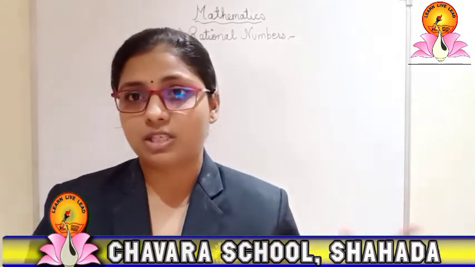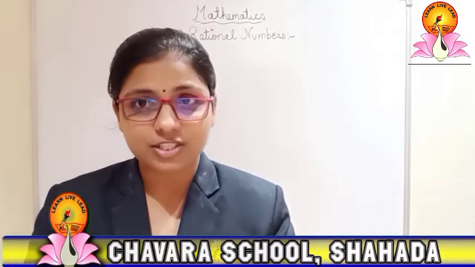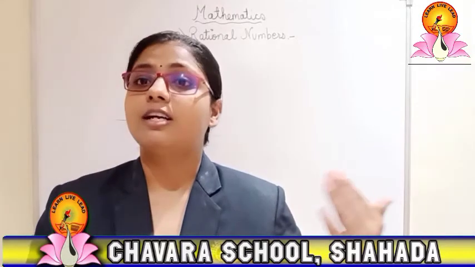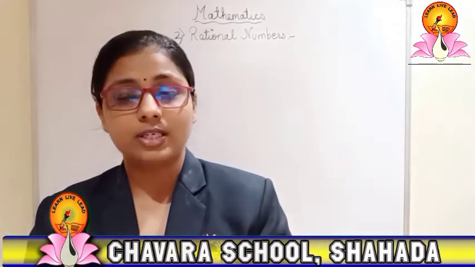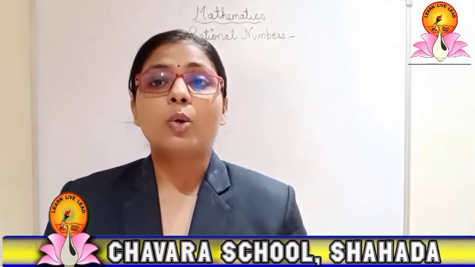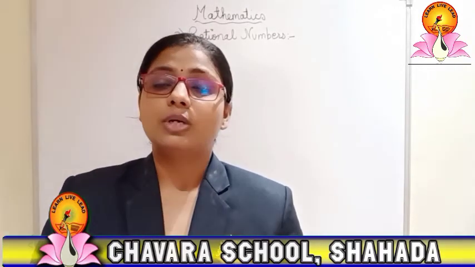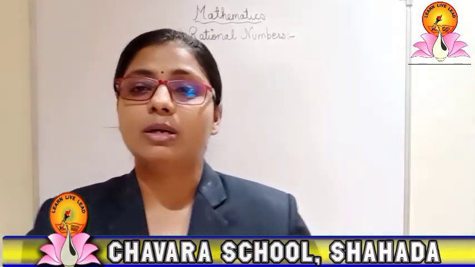You have seen the number line. On the number line, the whole numbers which are present and the negative numbers which are present, all these are known as integers, right? Then we have studied before in 6th standard, 5th standard, what are whole numbers, natural numbers, integers, right? Whole numbers means from 0 it starts up to infinity. Then natural numbers start from 1, 2, 3 and so on, right? And integers means all the whole numbers and negative numbers, they are known as integers.